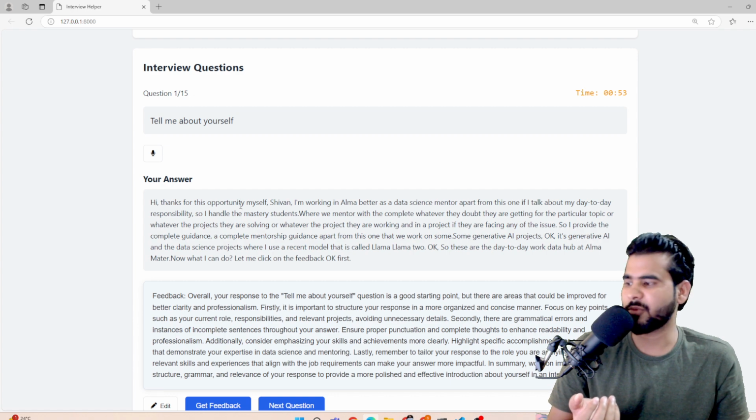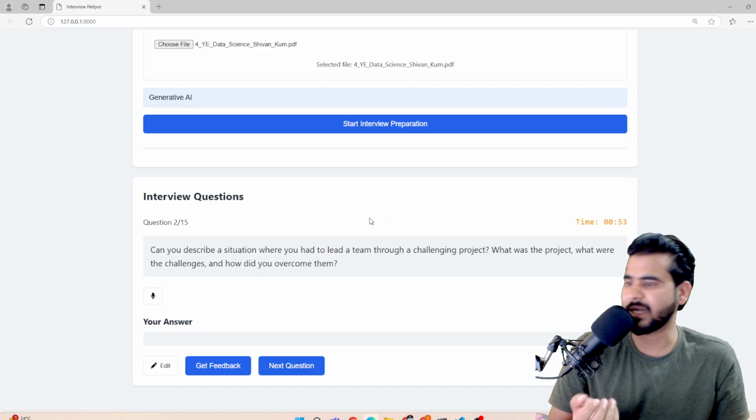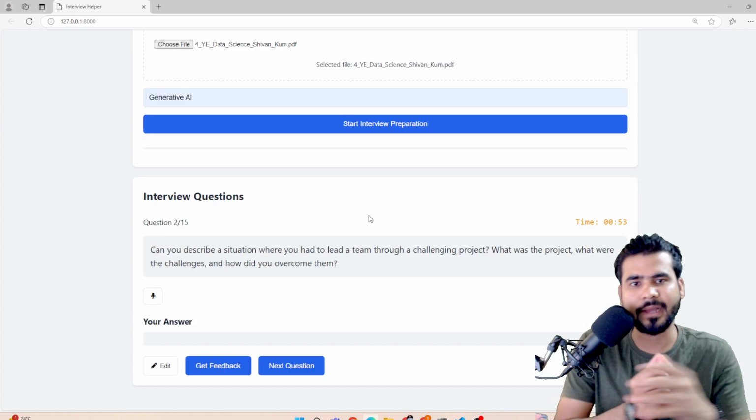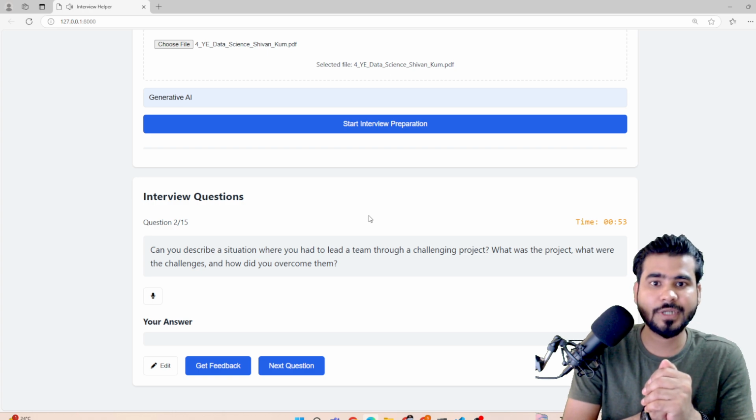Actually we are using the heavy model, so that's why it's taking some time, but we have a plan to apply the distilled model going forward.